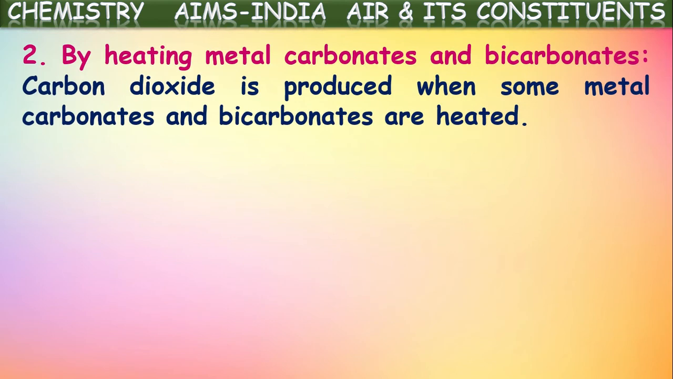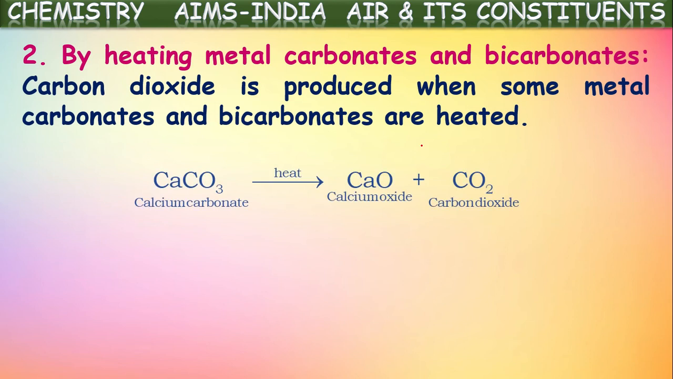And even by heating metal carbonates or metal bicarbonates, carbon dioxide is produced. Take an equation representing the heating of calcium carbonate, which is an example of metal carbonates. Calcium carbonate is commonly called limestone. When we heat this calcium carbonate, it decomposes to form calcium oxide and carbon dioxide. So metal carbonate on heating gives carbon dioxide gas.